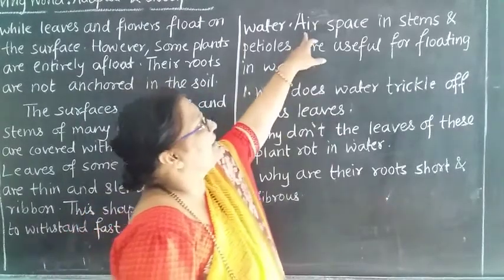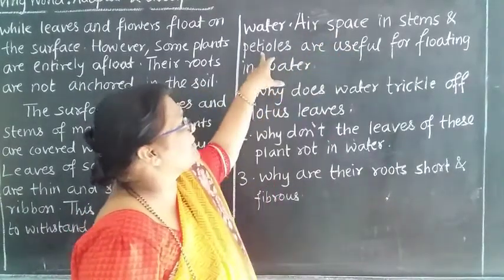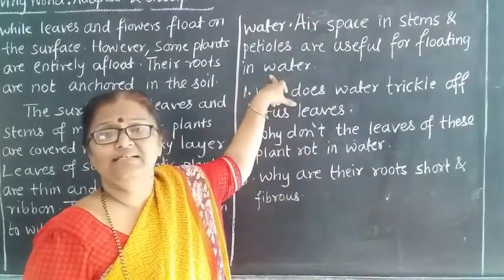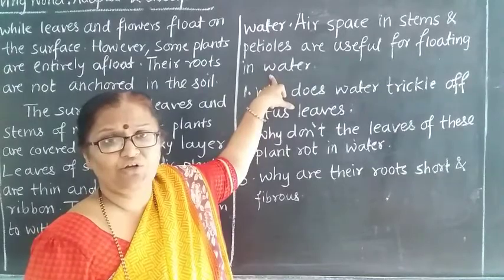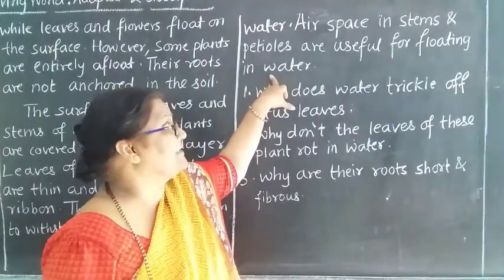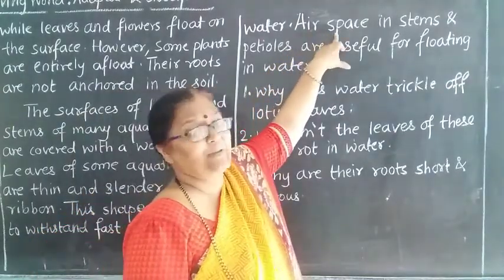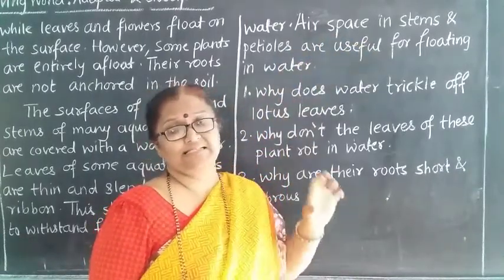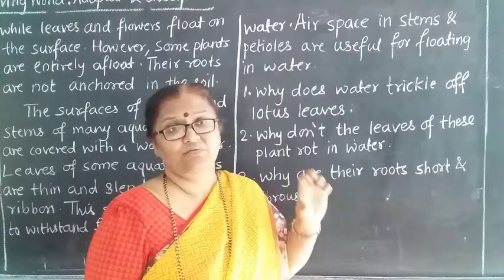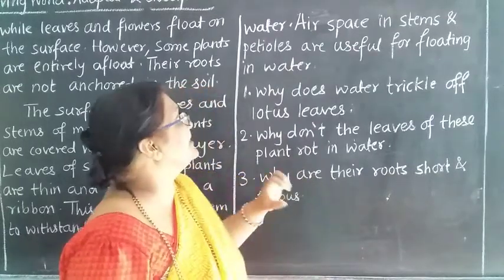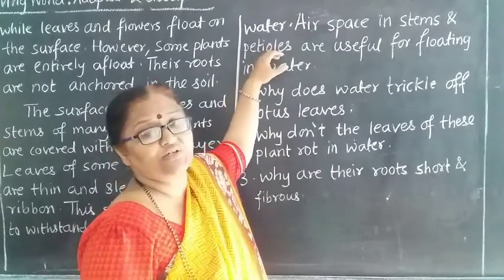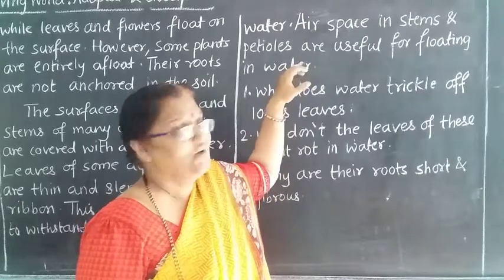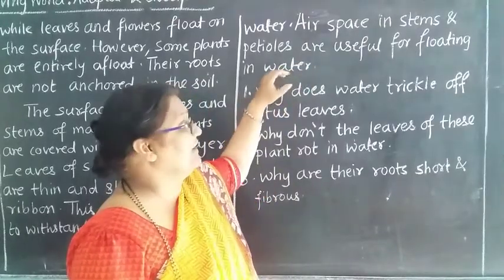Next, air space in the stems and petioles is useful for floating in the water. So why do these plants float on the water? What is helping them? There are air spaces in the stems. That means the stems have spaces containing air, and the petioles also contain air, and this is very useful for floating in the water.